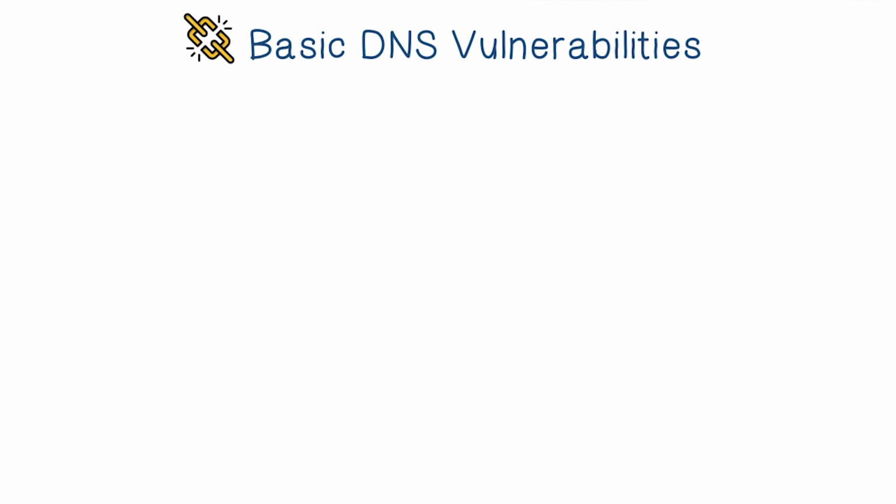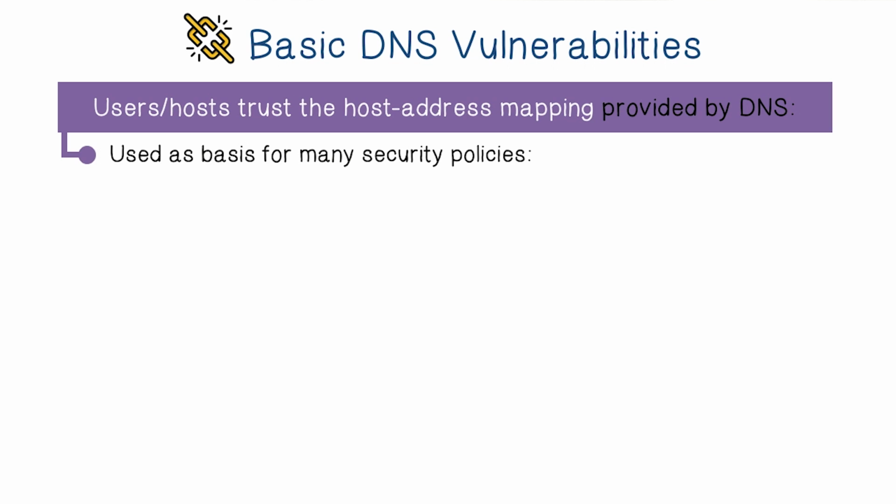Now let's discuss the main vulnerabilities of DNS. First of all, we must be able to trust the domain name and address mapping provided by DNS. In fact, many security policies depend on this. For example, the same origin policy in browsers, or URL-based filtering.